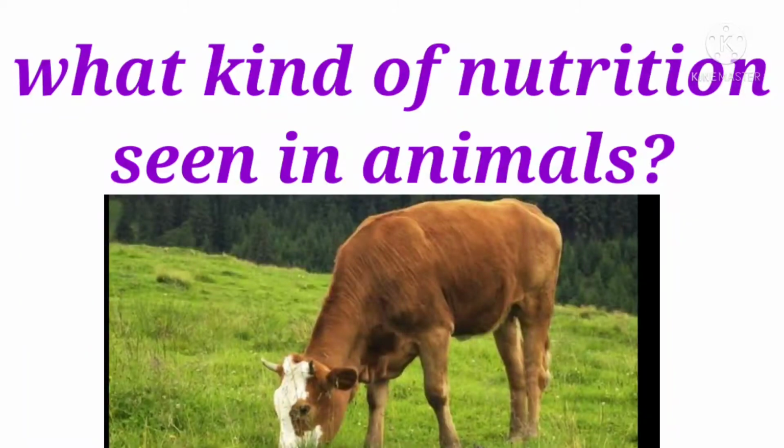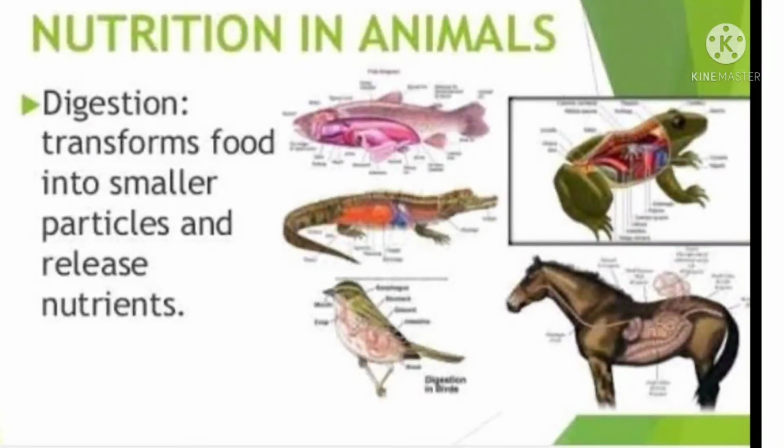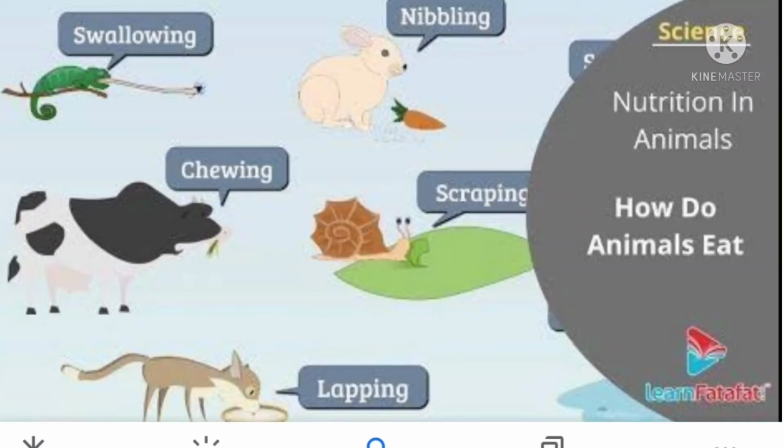Here, see children, animals including humans get food from plants and animals. Thus, we can say that humans and animals directly and indirectly depend on plants for food.